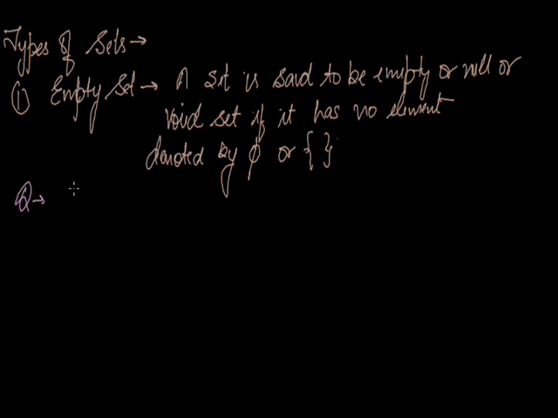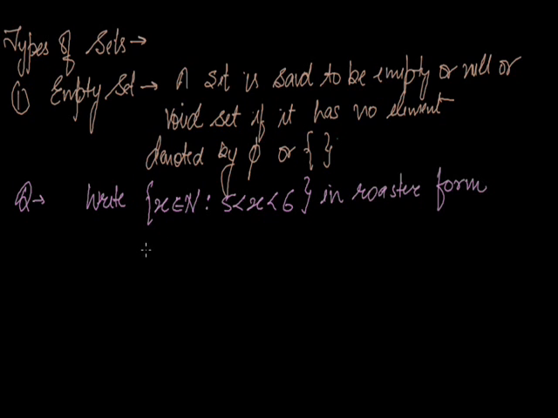write down the question. Write A equals x such that x belongs to natural number and x is greater than 5 and less than 6, in roster form. What we have to do? We have to write this in roster form.